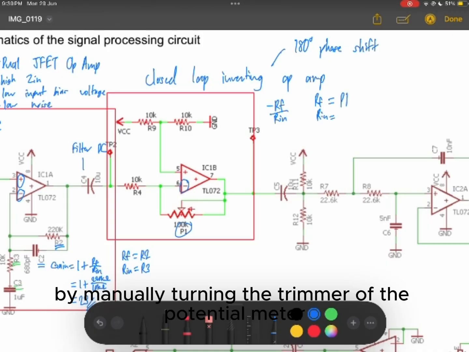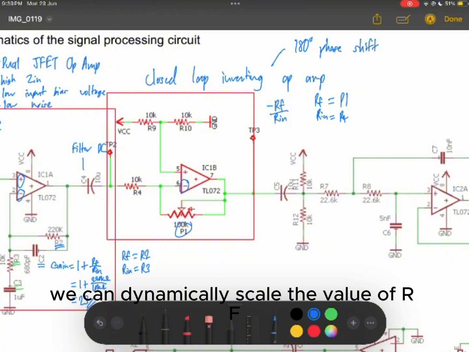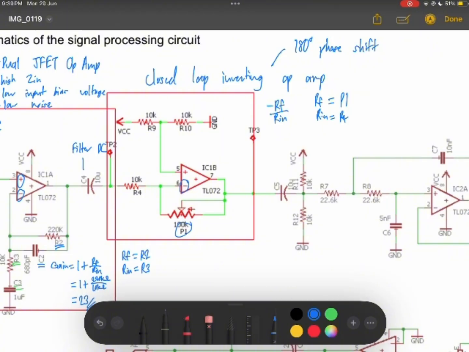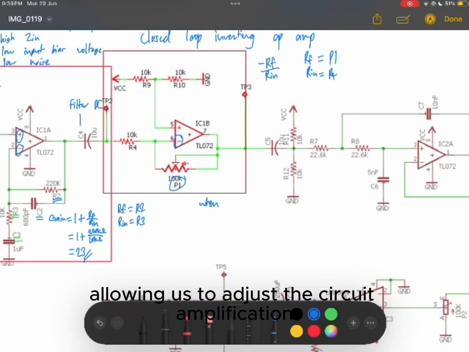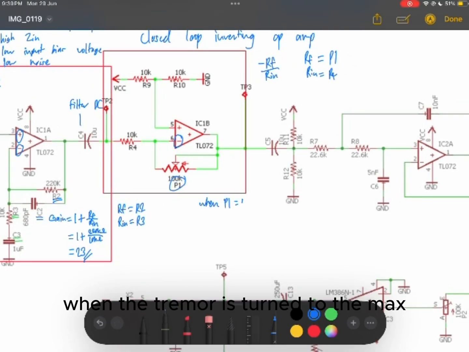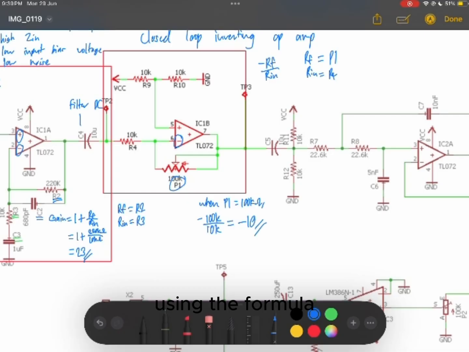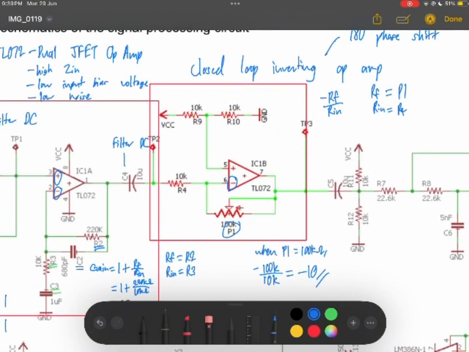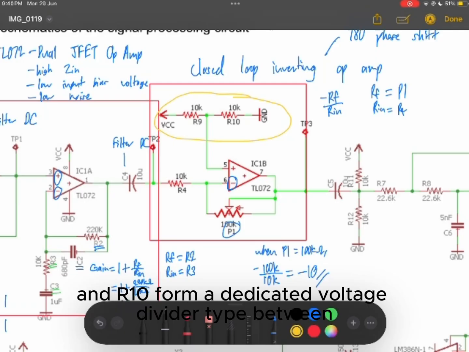By manually turning the trimmer of the potentiometer, we can dynamically scale the value of RF, allowing us to adjust the circuit amplification. When the trimmer is turned to the max, whereby P1 is 100 k ohms, the gain will be 10. Using the formula, we will get a negative value for the gain because the negative sign indicates that it is 180 degrees out of phase. To maintain single supply operation for this second stage, resistors R9 and R10 form a dedicated voltage divider